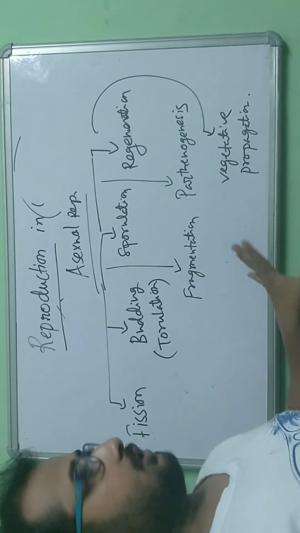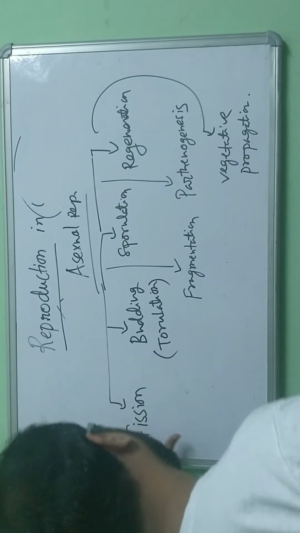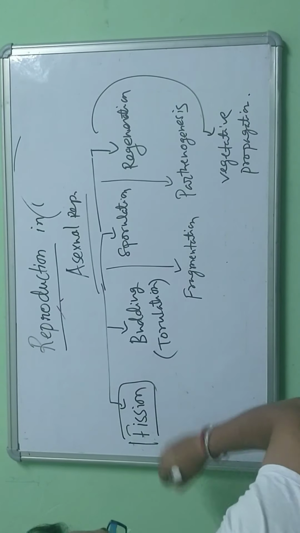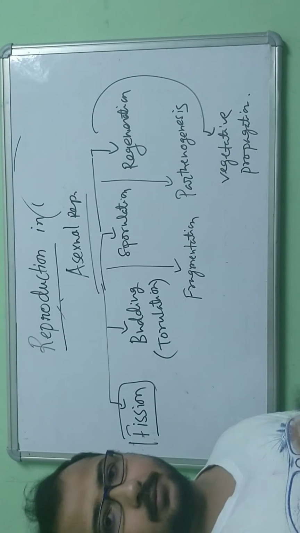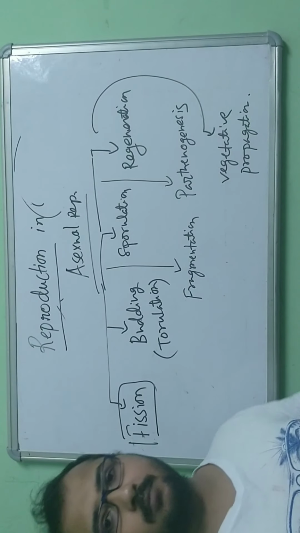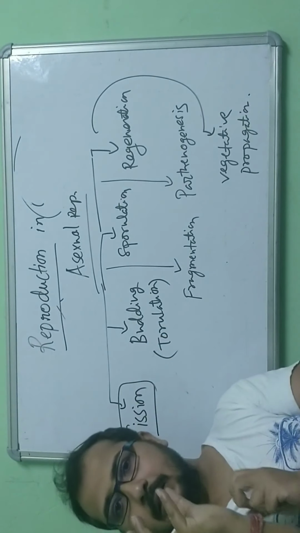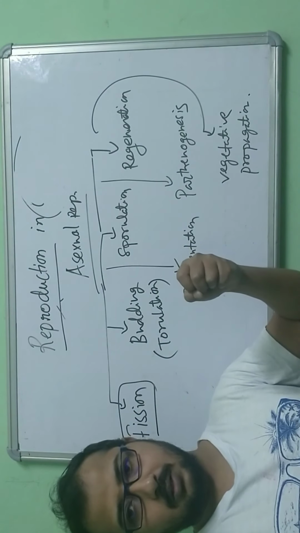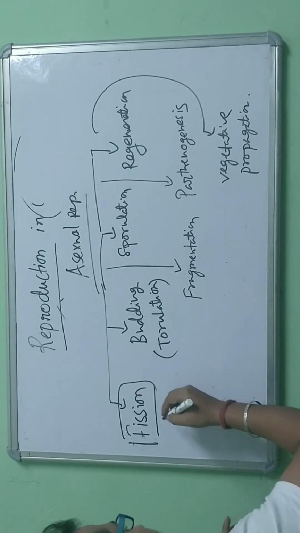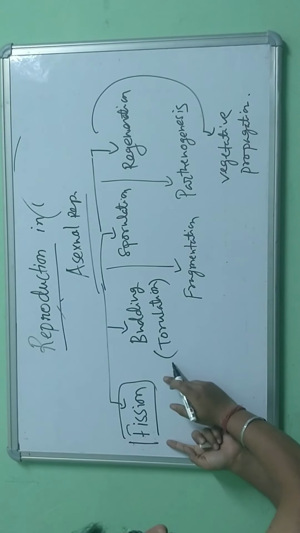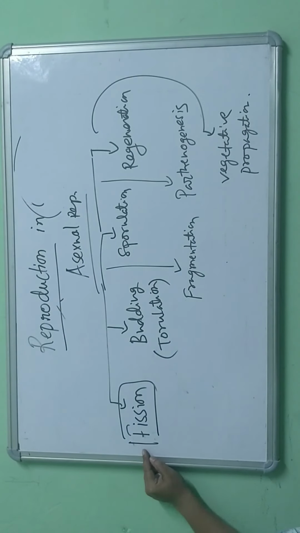So these are the different types of asexual reproduction. One by one now we are going to discuss. First, let's talk about fission. What is fission? There is one more term, fusion, and now it is fission. Fusion means two different things fused together, and fission means one single thing that separates into two or more. So one single cell that divides into two or more new daughter cells is fission.